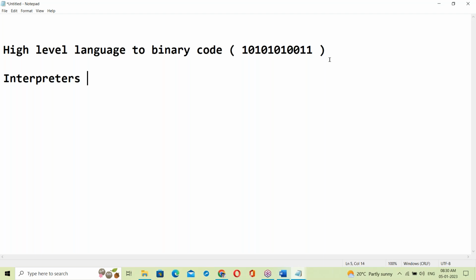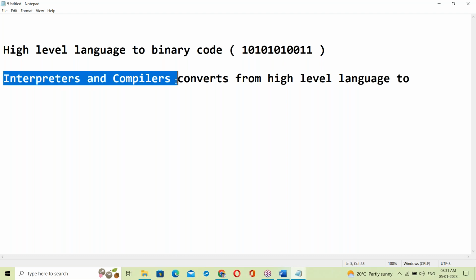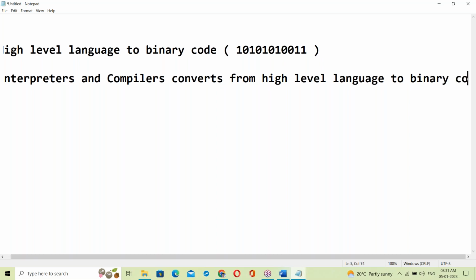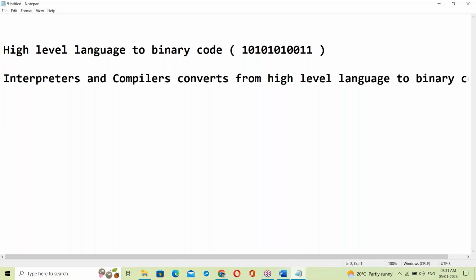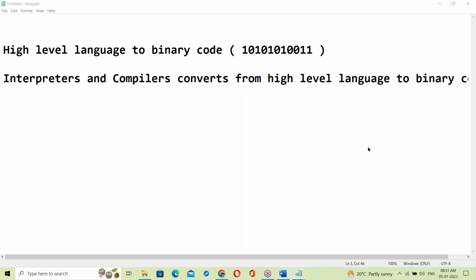Interpreters and compilers convert from high level language to binary code. These two things will convert high level language to binary codes.